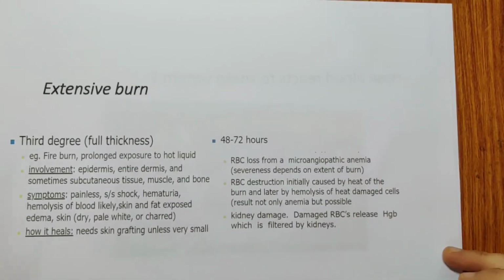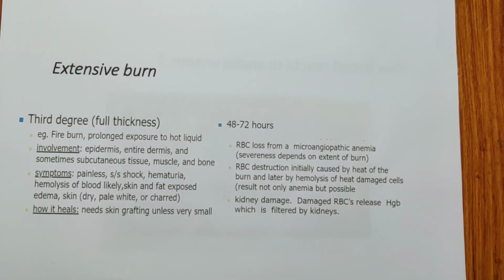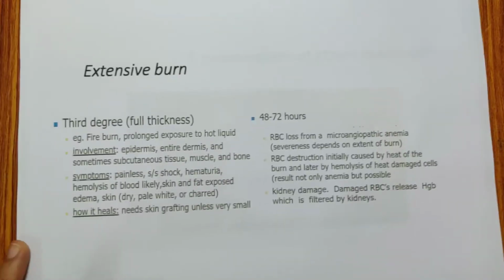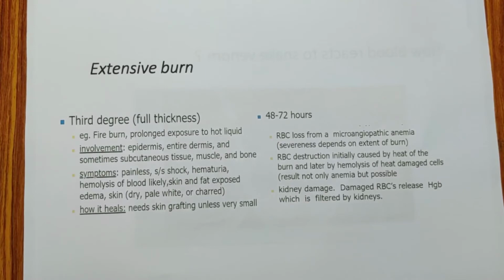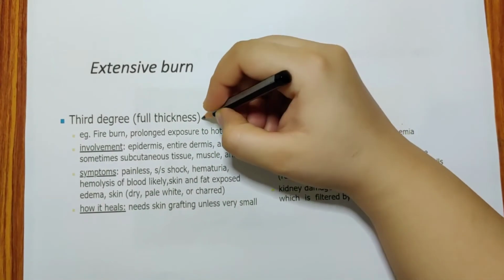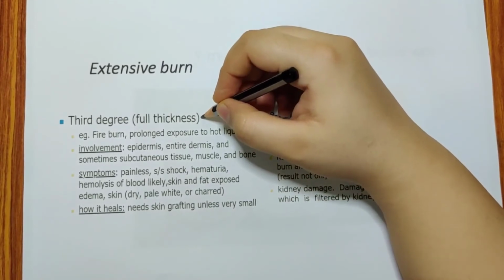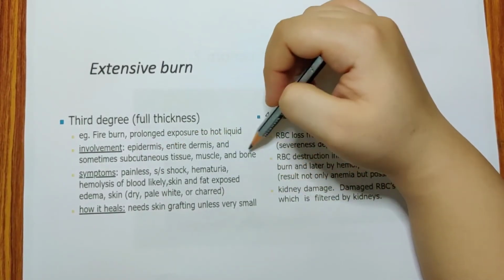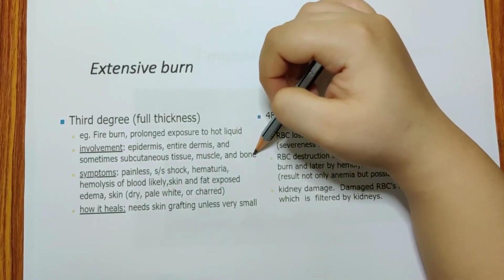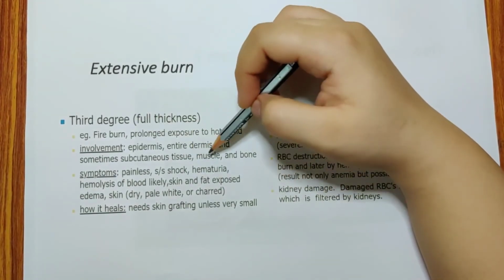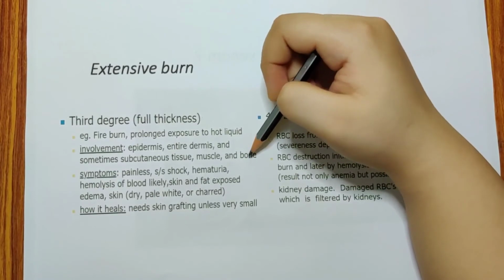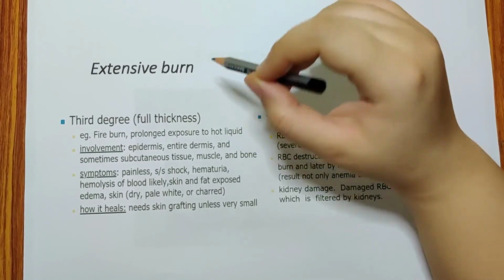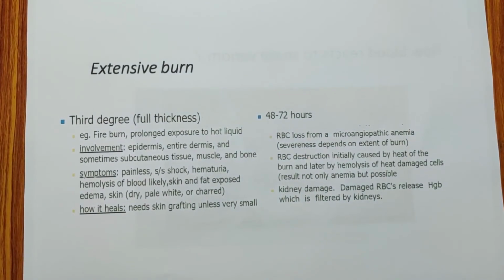And now coming to extensive burn. Burns are of 3 types. You'll have 3 degrees: first, second and third. In the 3rd degree, which is a full thickness burn, the entire thickness of the skin is burnt out. Your dermis, epidermis, sometimes subcutaneous tissue, muscle or bone, all these are involved. What is supplying all these is your blood vessels, so all the blood vessels, all the RBCs inside them will die.